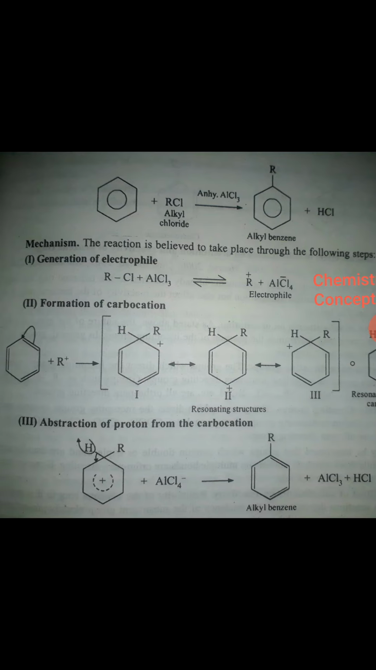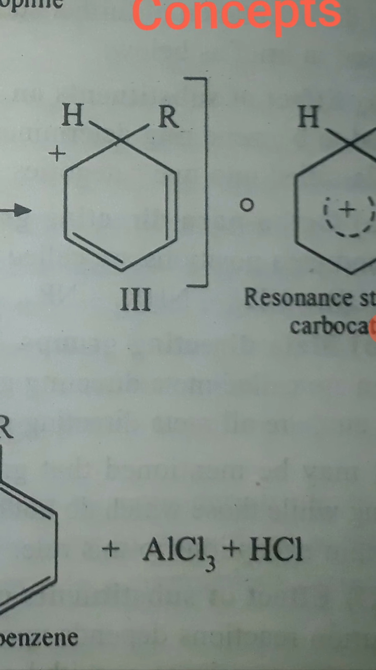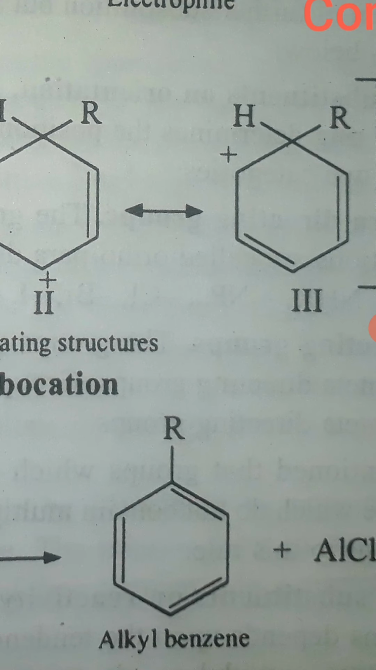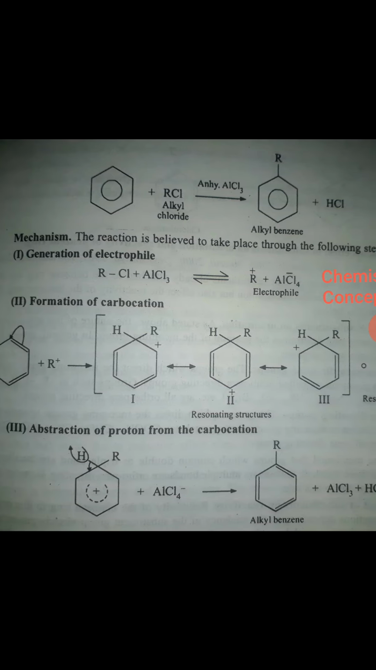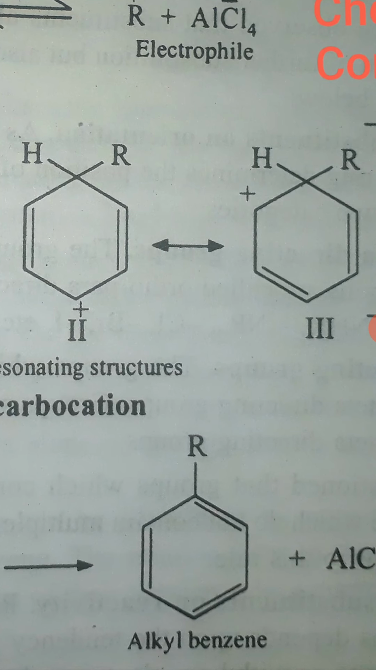The reasons why the proton will be removed are mainly two: the regeneration of the catalyst and the production of a stable molecule. So the proton that is present here will be removed, the bond pair will move inside, and the proton will come out as HCl. After that, the resonance of the benzene will be completed, and alkyl benzene will form.